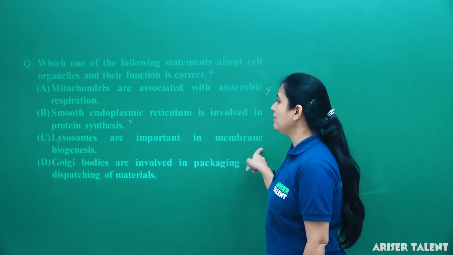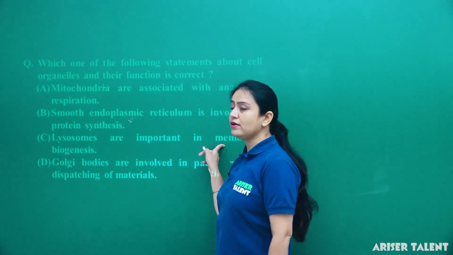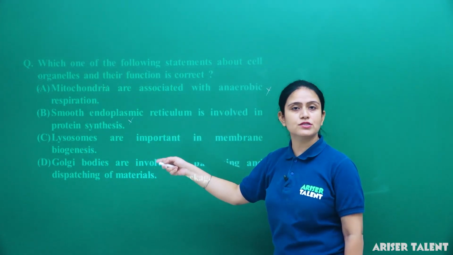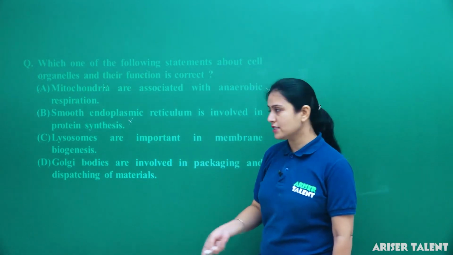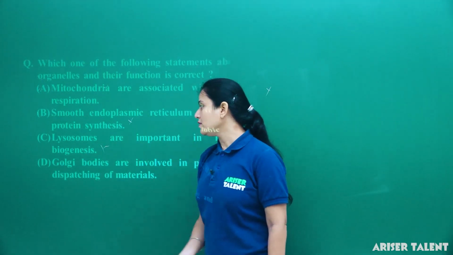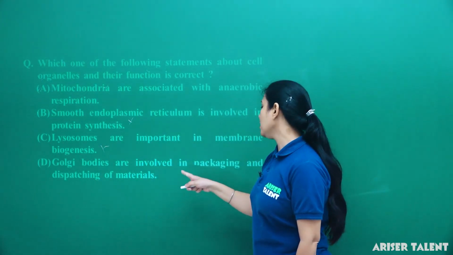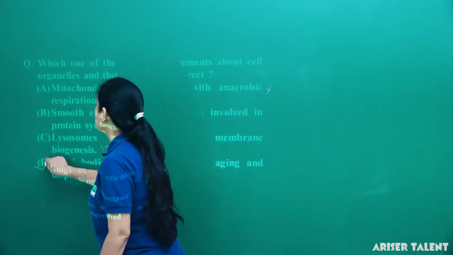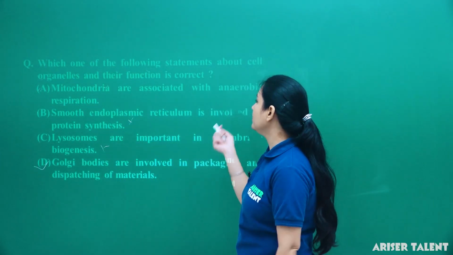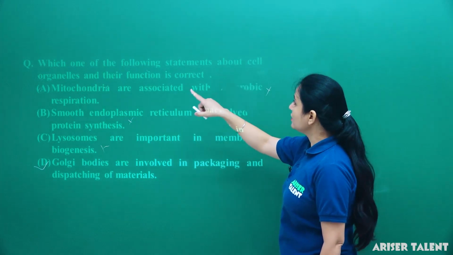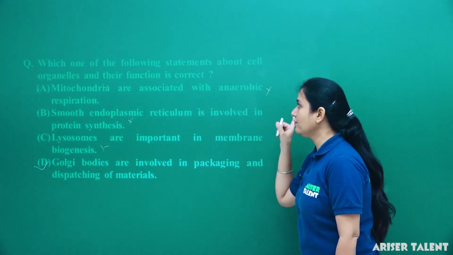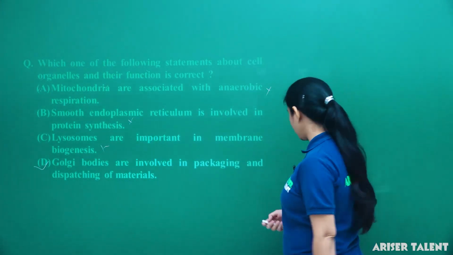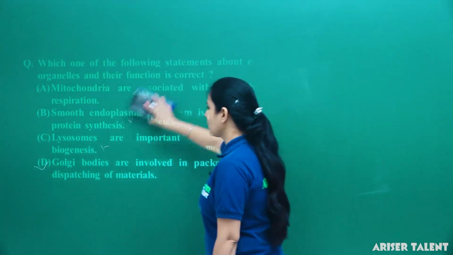Lysosomes are important in membrane biogenesis. Membrane biogenesis means the process of building the membrane. Lysosomes do not contain lipids or protein; they contain digestive enzymes, so they cannot help in membrane biogenesis. Next, Golgi bodies are involved in packaging and dispatching of material. That is very true. So option D is the correct answer.